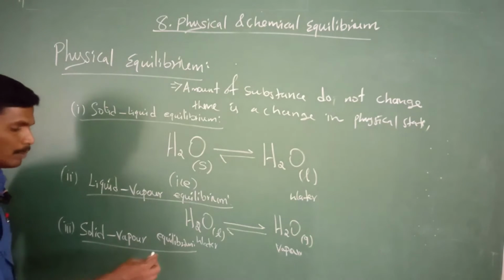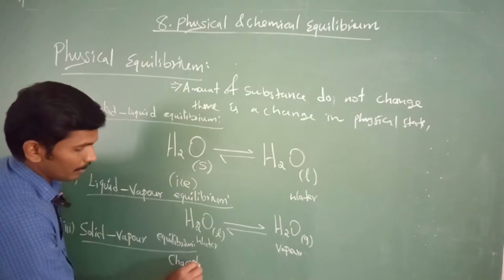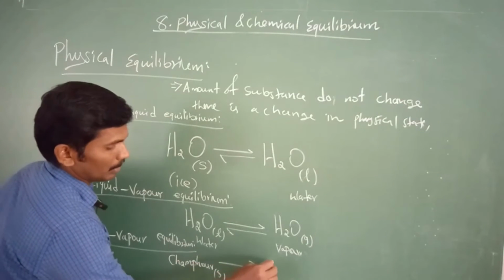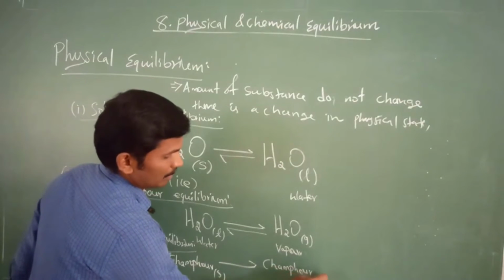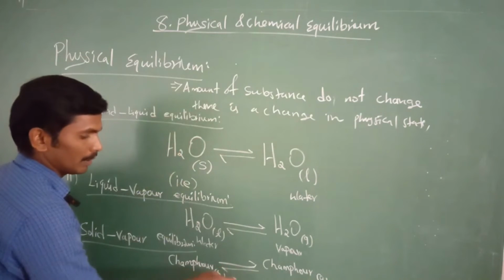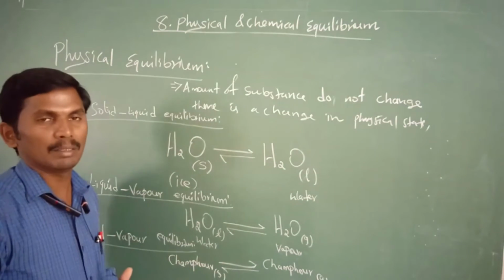Some solid substances, like camphor: camphor is a solid. It is converted to the same camphor, but in the gaseous state. Under controlled conditions, they come together again to form the reactant back.